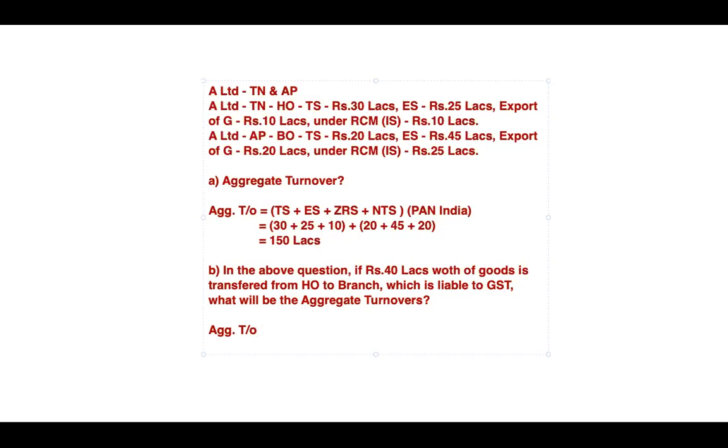Any transactions between HO to branch, any supply of goods, any supply of services between HO to branch would be treated as a deemed supply. I think we should not have forgotten by this time: schedule 1, para 2, or otherwise you call it an entry.